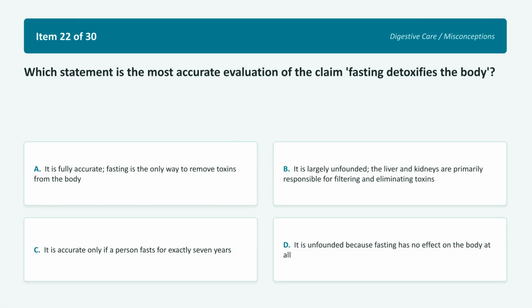Item 22. Which statement is the most accurate evaluation of the claim fasting detoxifies the body? Choice A. It is fully accurate. Fasting is the only way to remove toxins from the body. Choice B. It is largely unfounded. The liver and kidneys are primarily responsible for filtering and eliminating toxins. Choice C. It is accurate only if a person fasts for exactly 7 years. Or choice D. It is unfounded because fasting has no effect on the body at all. Let's look at the science of detoxification. Pause here and think about your internal filtration systems.